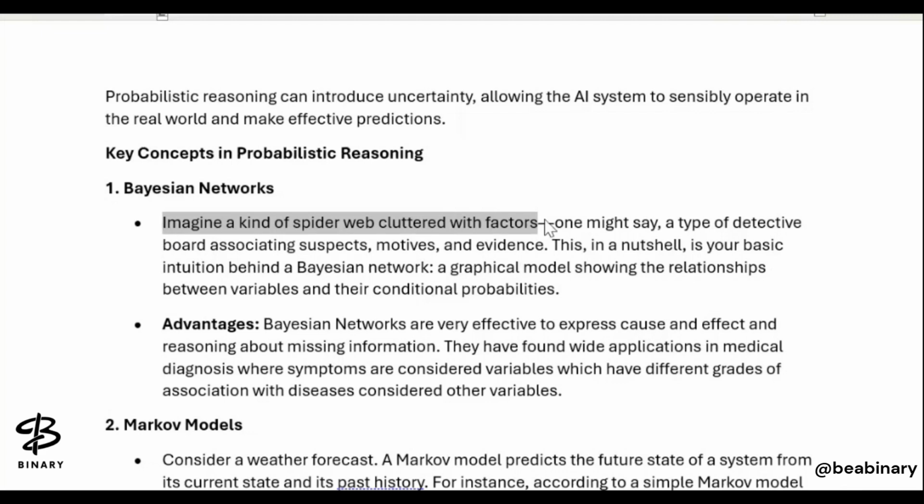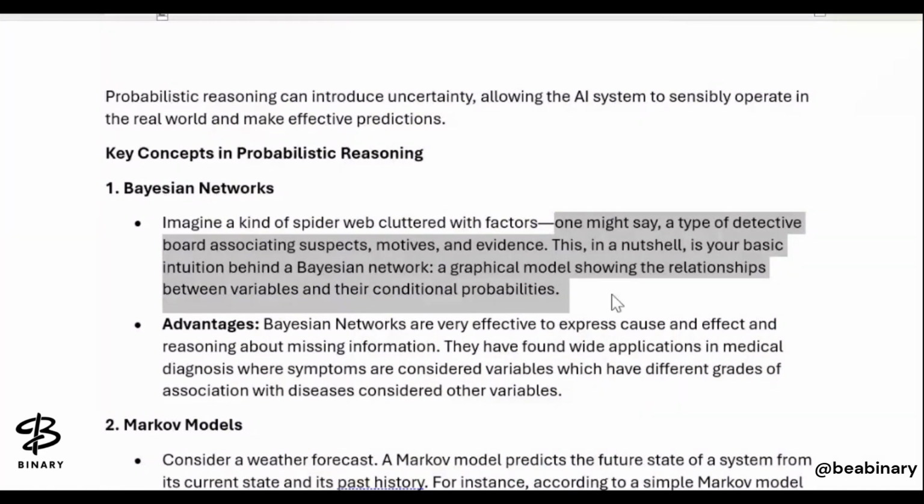So Bayesian network, one might say, is a type of detective board associating suspects, motives, and evidence. And in a nutshell, that is the basic intuition behind a Bayesian network, which is a graphical model representing all kinds of relationships which are possible between the variables and their conditional probabilities also, in which condition this relationship will form.